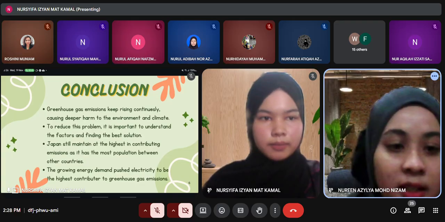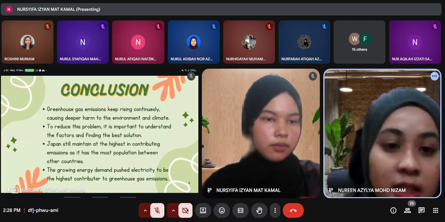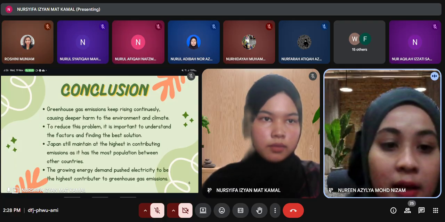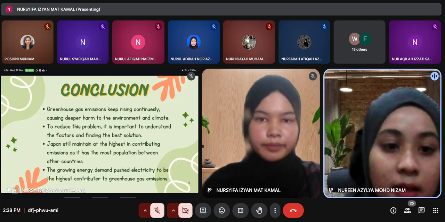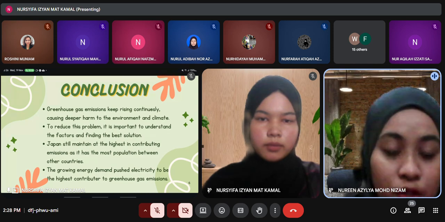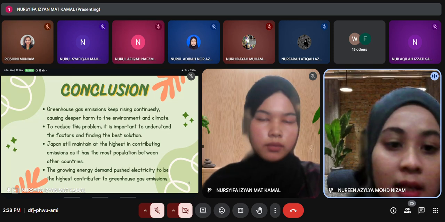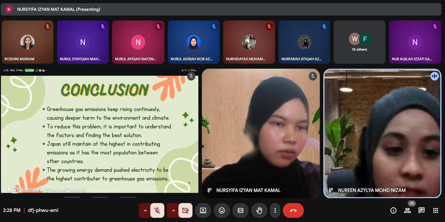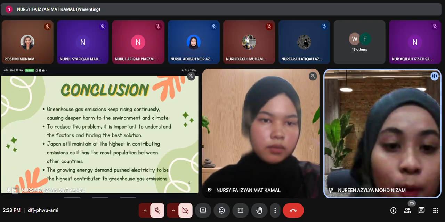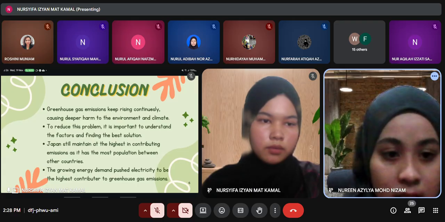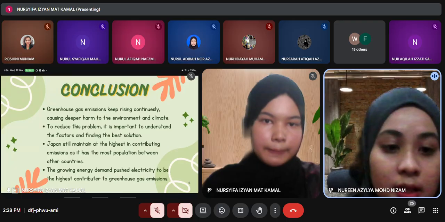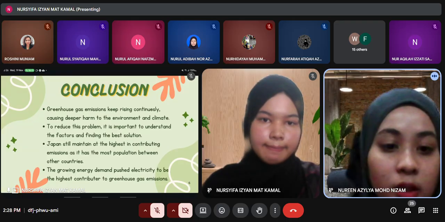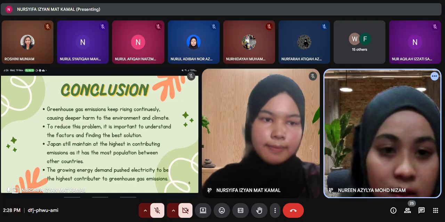For conclusion, greenhouse gas emissions keep rising continuously, causing deeper harm to the environment and climate. To reduce this problem, it is important to understand the factors and find the best solution. Japan still remains the highest in contributing emissions as it has the most population among other countries. The growing energy demand pushes electricity to be the highest contributor to greenhouse gas emissions.